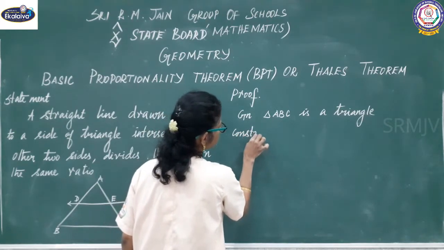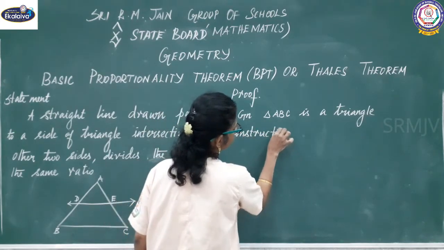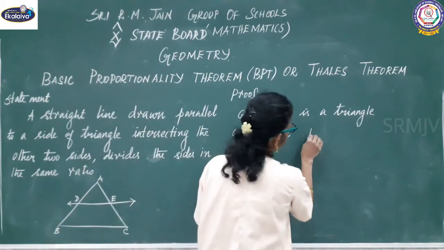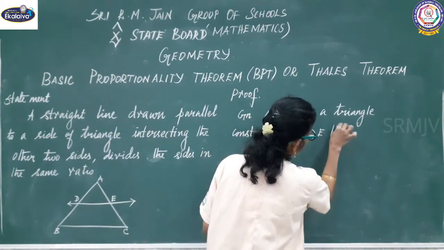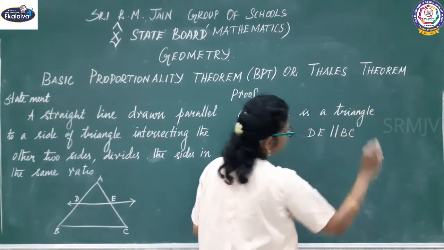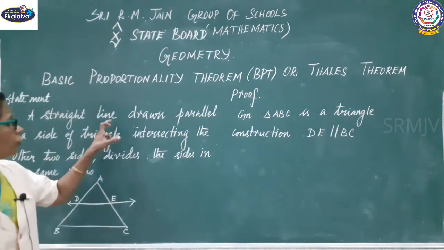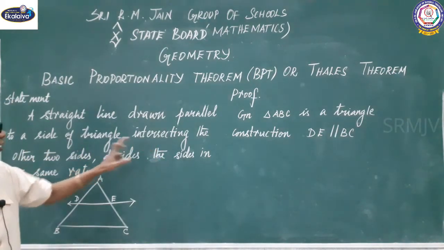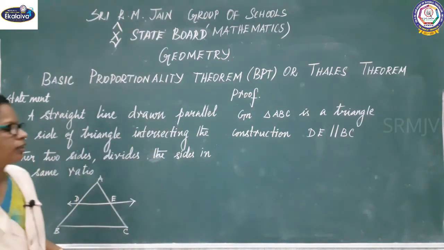Construction: DE parallel to BC, a line drawn parallel to a side of a triangle intersecting the other two sides, right?